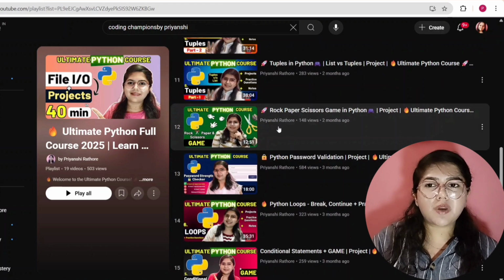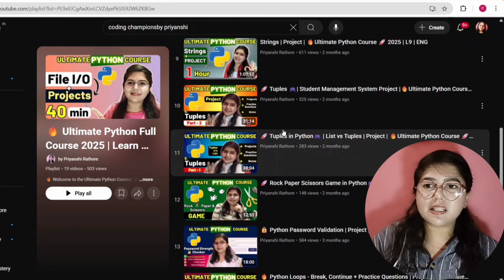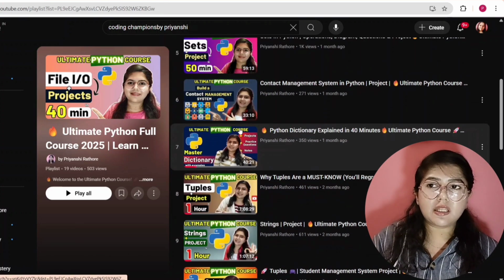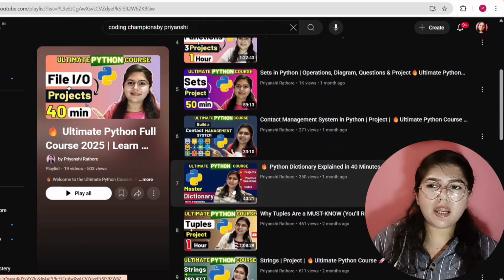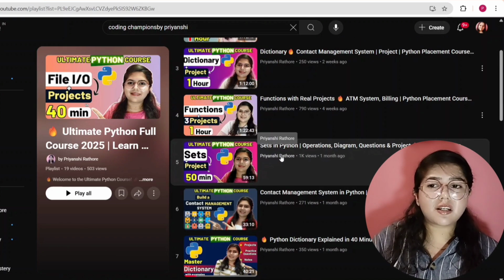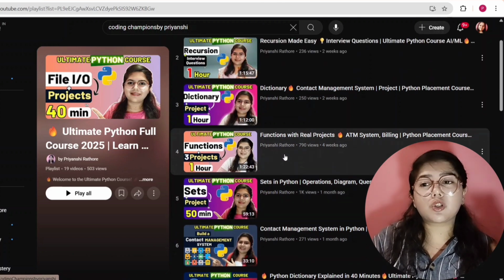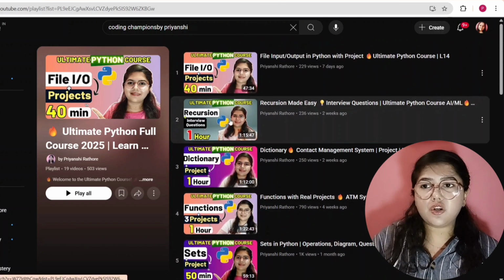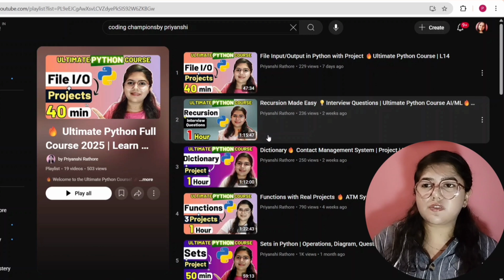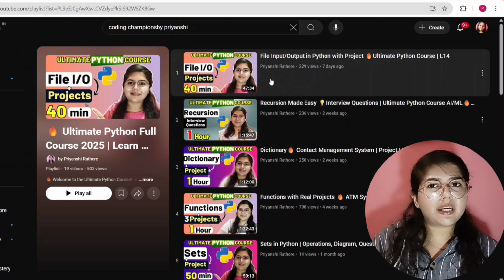And this is the Python password validation project, right? This is the game which we are making with the help of Python. This is the tuples tutorial in which we are making projects. This is the string. Here also we are making a project. This is the dictionary tutorial and its project is this, contact management system. This is the sets tutorial. Here also we are making a project. In functions we are creating 3 projects. In recursion also we are making a mini project and we are practicing some of the interview questions because it is very important. In file I/O also we are creating a project.